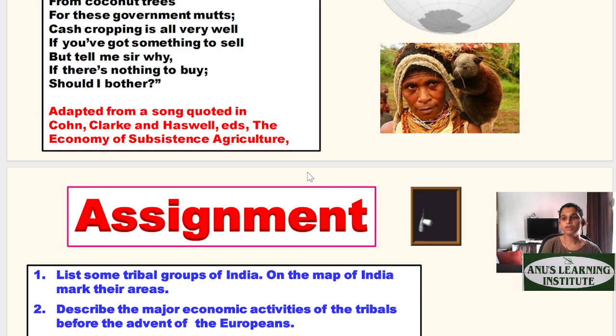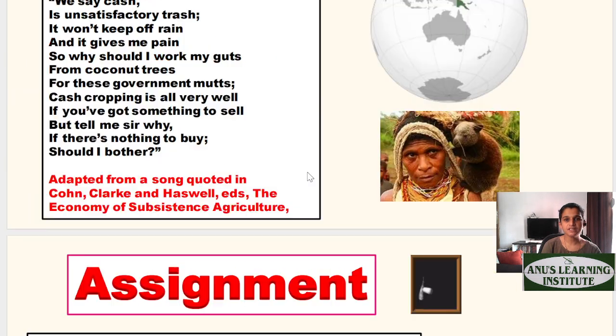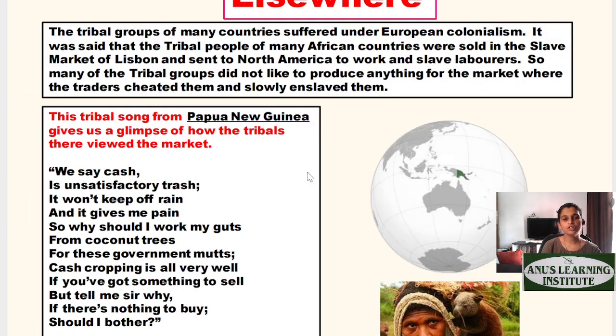Okay, so further, we have a few more slides. You can go through these slides. So, this was all about the lesson of how tribals had to struggle and fight back for their rights during the colonial rule. That's it for today's lecture.